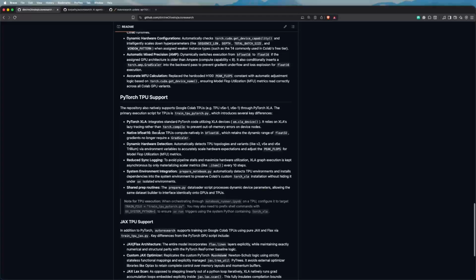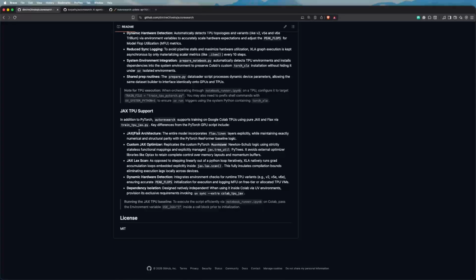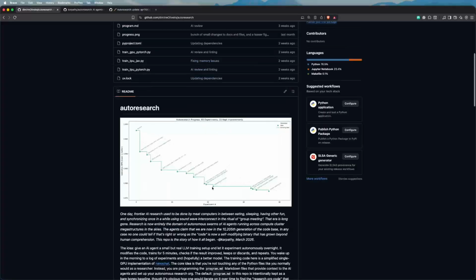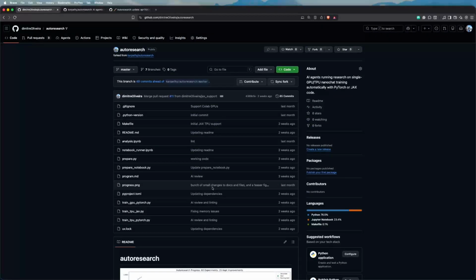The same thing to be able to run PyTorch on TPU, I had to do some modifications. In this case, for instance, TPUs have bfloat16 support. So this was one of the modifications. And here also for JAX TPU support, I had to do so many modifications to port from PyTorch to JAX. Okay, so let's actually go through how you can run it.